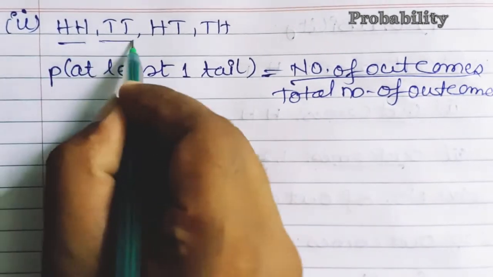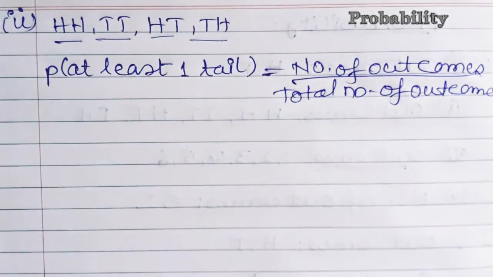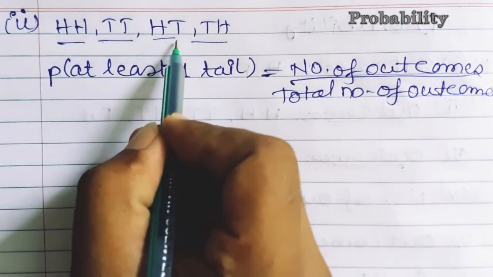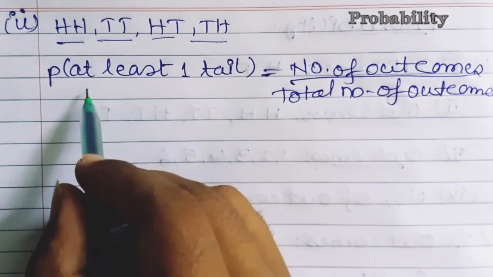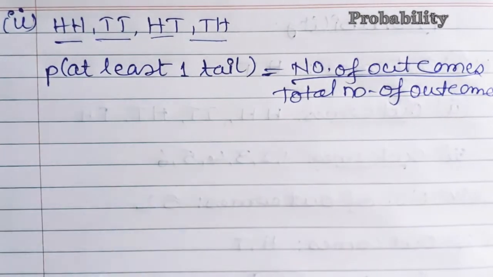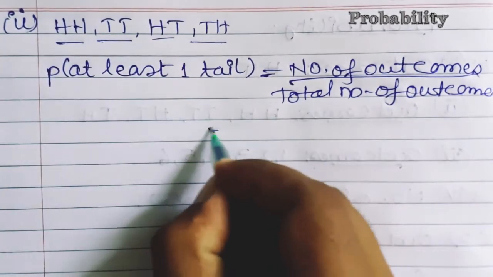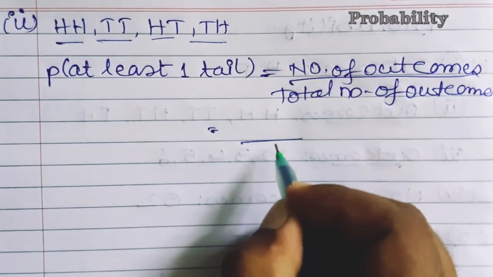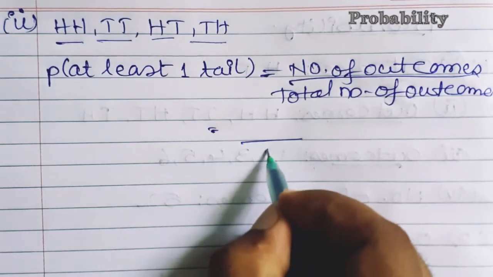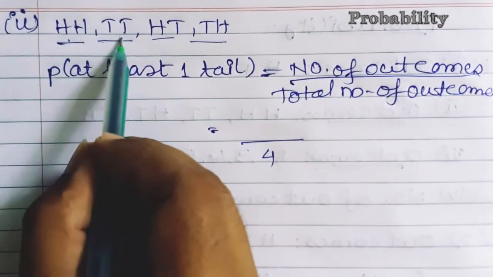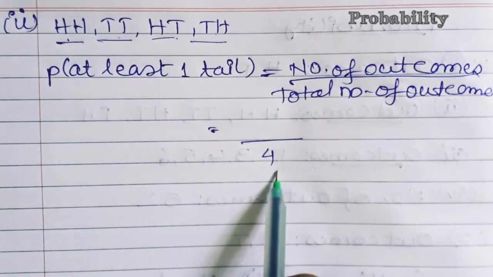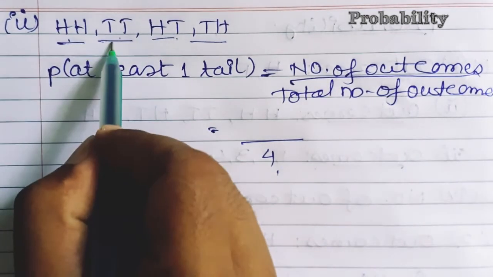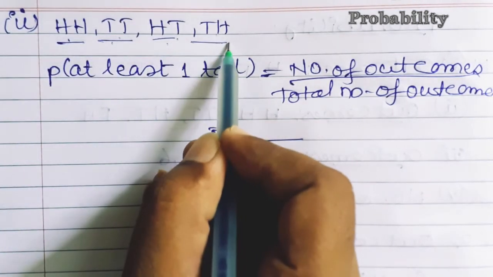Again I have written the outcomes over here: head tail, head tail, head head, tail tail, head tail, tail head. Okay. Now the question is at least one tail. कम से कम एक tail होना चाहिए. So we'll count how many outcomes will be there. We know that the total number will be fixed: 1, 2, 3 and 4. So I'll be writing 4 over here. Minimum one tail should be there. तो यहाँ पे भी एक tail है, यहाँ पे भी एक tail है, and here also it is one tail.